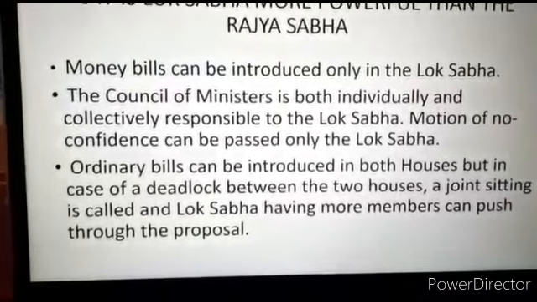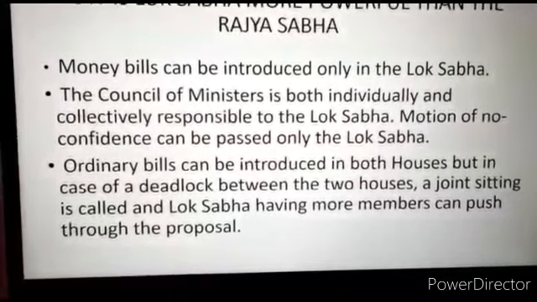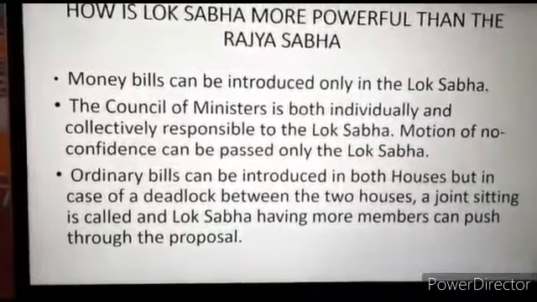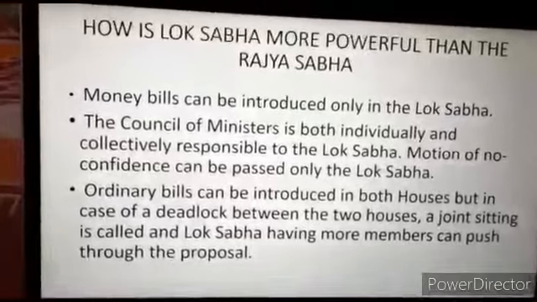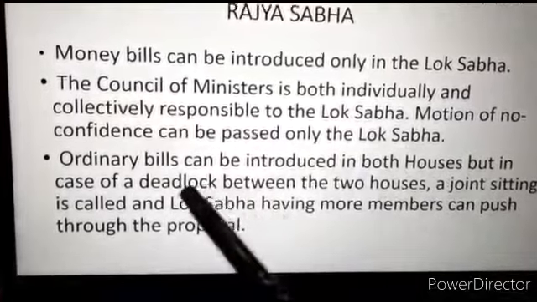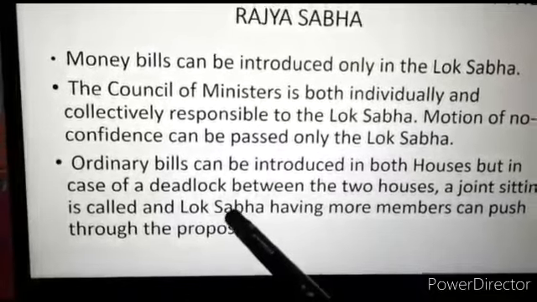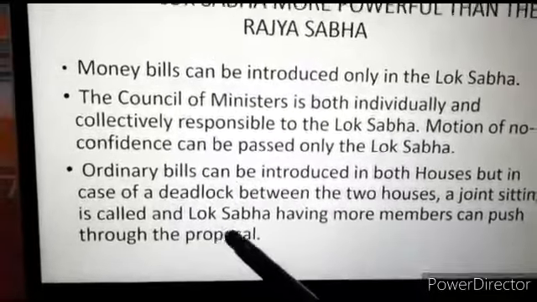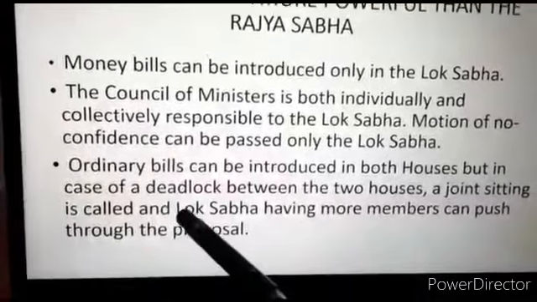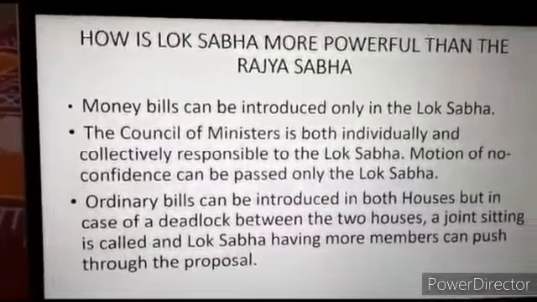The ordinary bills can be introduced in both the houses, I have told you, but in case of a deadlock between the two houses, a joint sitting is called and the Lok Sabha, having more members, can push through the proposal. When there is a deadlock and a joint sitting, the number of members in the Lok Sabha is more than in the Rajya Sabha, as you already know. So it is obvious that the Lok Sabha will have more votes. Therefore, the voting will go in favor of the members of the Lok Sabha. That is why it is more powerful than the Rajya Sabha.